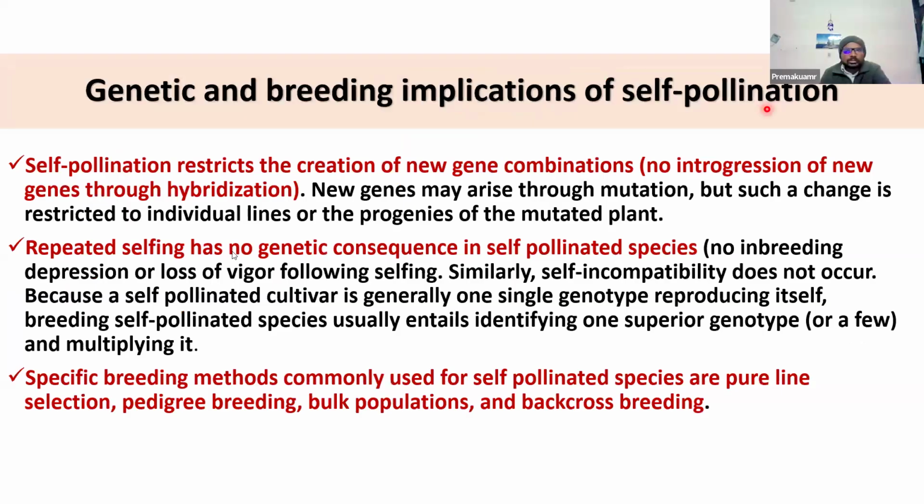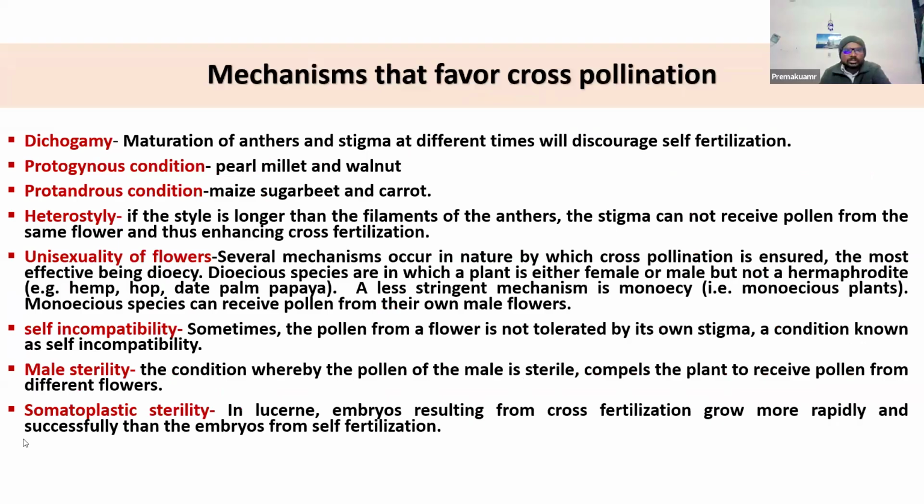Yeah, we have trichogamy, protogynous condition, protoandrous condition, heterostyle, unisexuality of the flower, incompatibility, male sterility, and somatoplastic sterility. There are different mechanisms. Do you know what dichogamy is? It means maturation of anther and stigma at different times, which normally discourages self-fertilization. Protogynous examples are pearl millet and the walnut. We all remember pearl millet for the protogynous, and walnut is also, in some varieties, protogynous in nature.